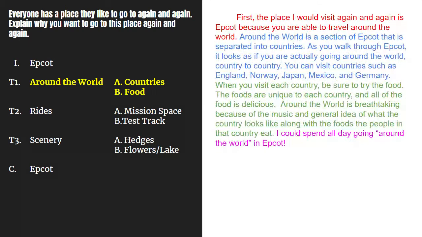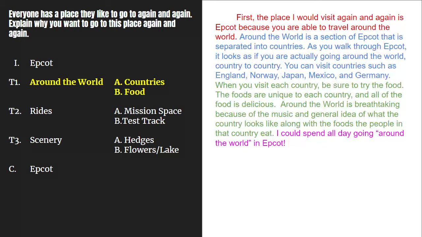This sentence is the last sentence in the T1, T2, or T3 paragraph. So now there are 8 to 10 sentences in those paragraphs. In this case, in T1, there's a topic sentence, 3 sentences about A, 3 sentences about B, and the wrap-up. In all of your middle paragraphs, you will write a sentence at the end of the paragraph which summarizes the information that you've presented. This is the wrap-up sentence. You can think of a wrap-up sentence as a sort of topic sentence in reverse. The wrap-up sentence restates the topic sentence with new words at the end of the paragraph.